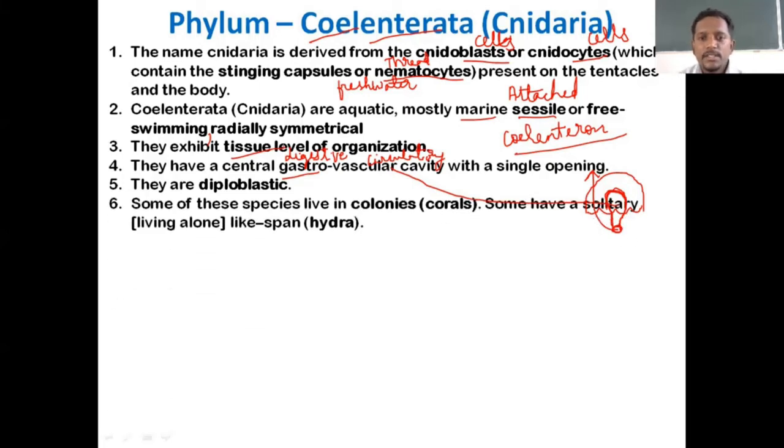Some of these species live in colonies. Some are solitary. This solitary is getting hidden behind the diagram I have drawn, so I'll read it once again. Some of these organisms live in colonies. Colonies means living together as a bundle.